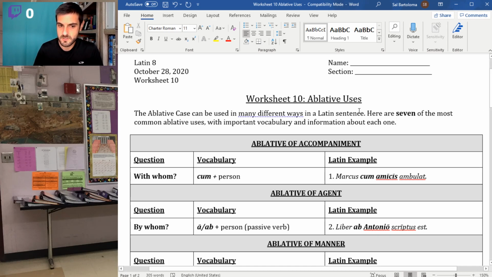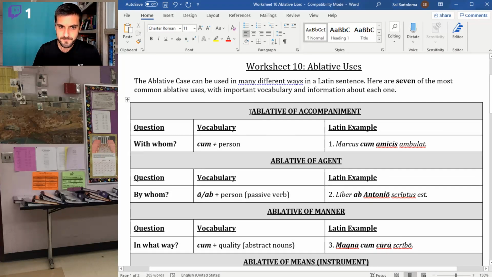Okay, so we're going to go through these example sentences first, and then we will look at the back of the worksheet and work through those. So the way I have this set up, we have the name of the ablative, the official fancy name of the ablative. Question here means what question does that ablative answer? What piece of information does that ablative offer me in my sentence? Vocabulary means any particular prepositions, for instance, and also what types of words can we expect to see in an ablative of accompaniment, let's say.